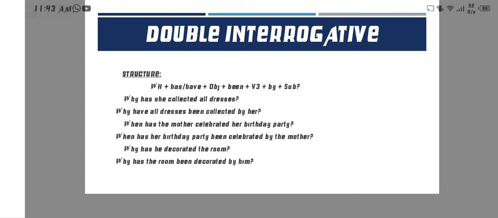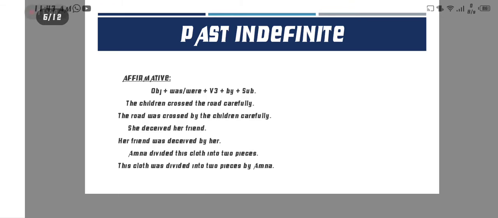Because what? It's the subject. The subject here is he, and when we put this subject at the end of the sentence, we convert it to him.